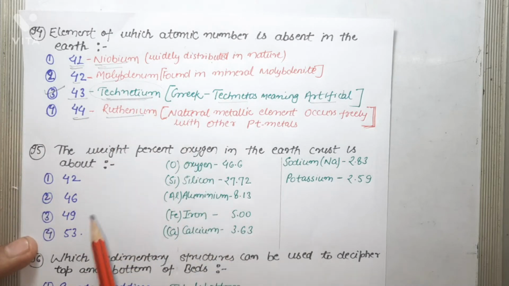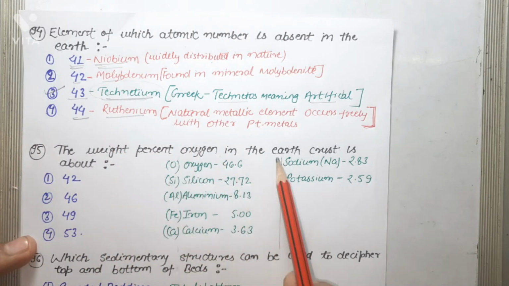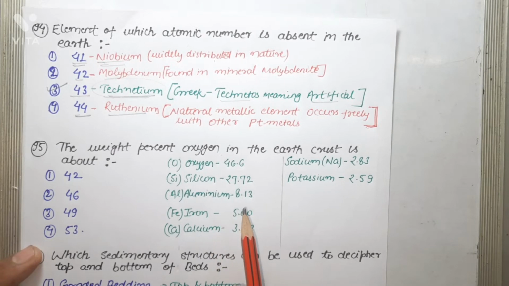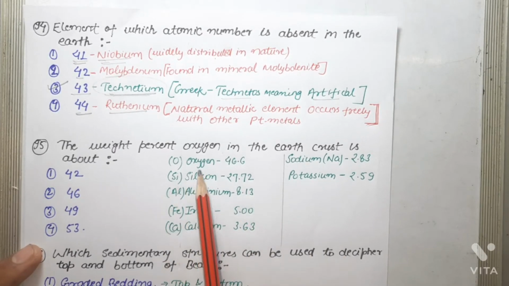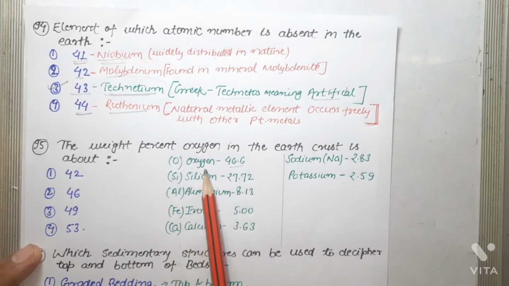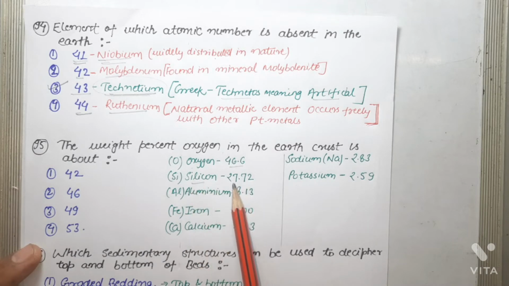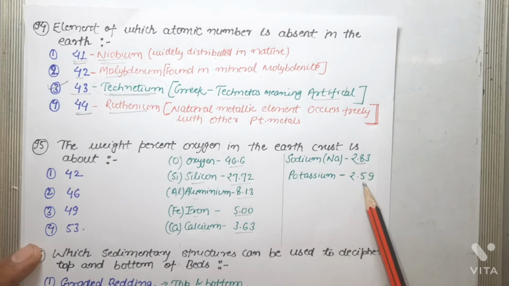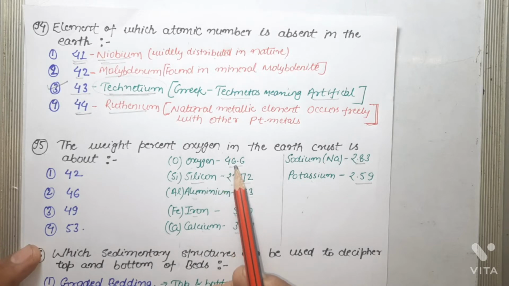Let us consider the next question. The weight percent oxygen in the earth crust is about. To answer this question, you should know the weight percent of different elements in the earth crust. Oxygen is the most abundant element in the earth crust with 46.6 percentage, followed by silicon, which is 27.72%, aluminum, which is 8.13%, iron, which is 5%, calcium, which is 3.63%, sodium, which is 2.83, and potassium 2.59, and so on. So basically oxygen is the most abundant with percentage 46.6%.